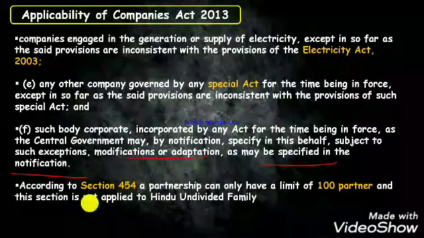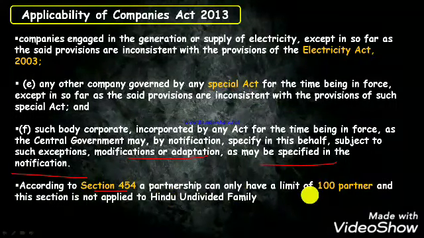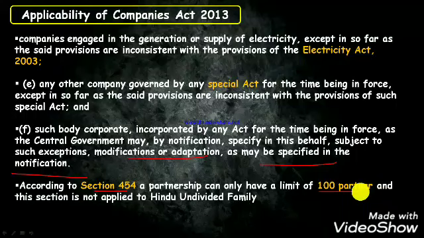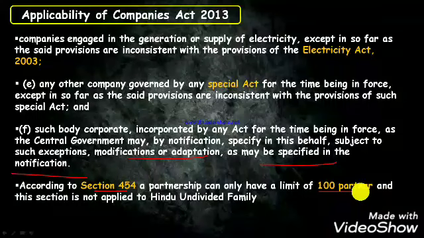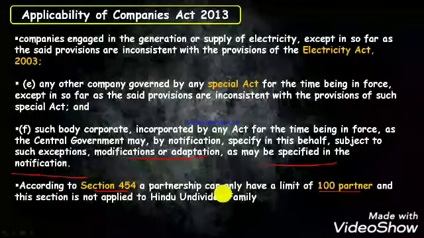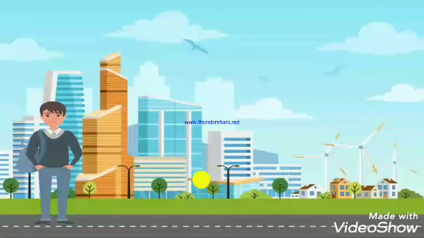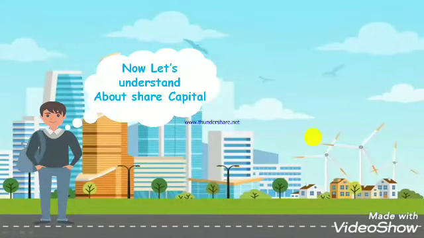Okay. According to section 464, a partnership can only have 100 partners. So an MCQ can also be made. What is the maximum limit of partners? That is 100, and which Act prescribes it? It is prescribed by Companies Act 2013 and it does not apply to a Hindu undivided family, an exception. Okay. So now let's understand about share capital.